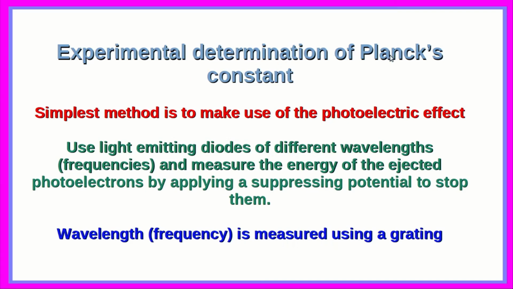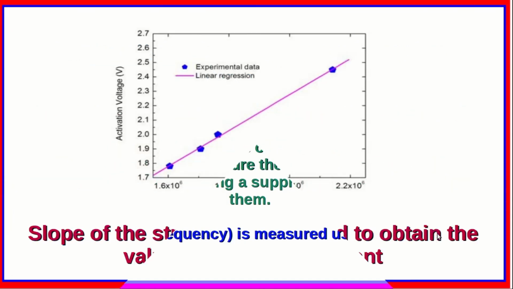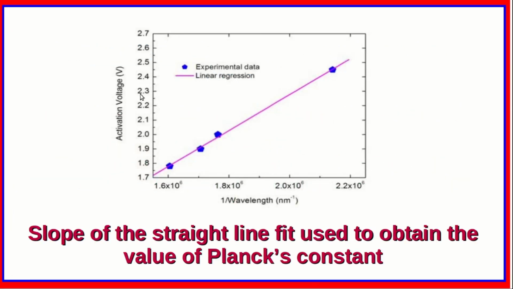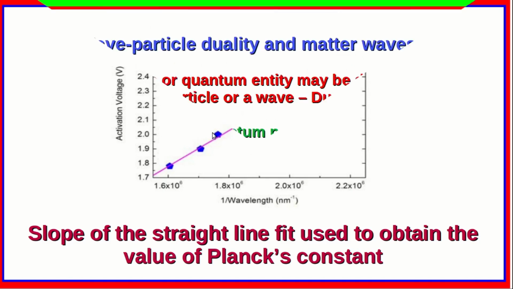Now coming to experimental determination of Planck's constant. The simplest method is to make use of the photoelectric effect. We use light emitting diodes of different wavelengths or frequencies and measure the energy of the ejected photoelectrons by applying a suppressing potential to stop them. The wavelength or the frequency is measured using a diffraction grating. The result of a particular experiment in the photoelectric effect is shown here. So here the slope of the straight line fit is used to obtain the value of Planck's constant.